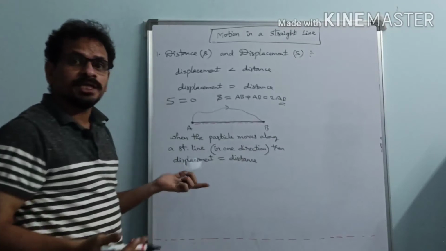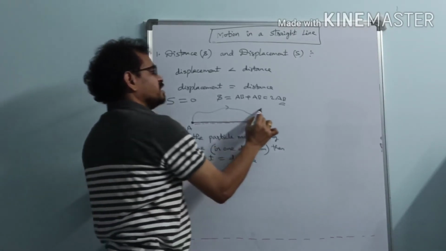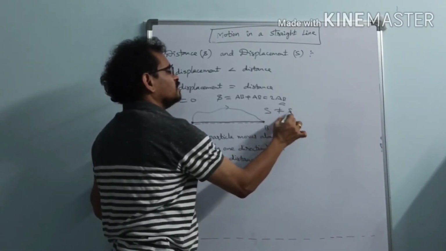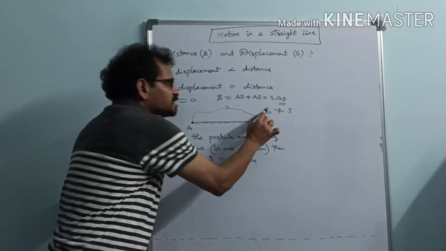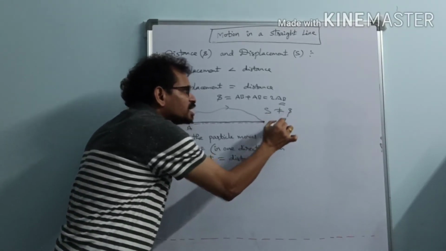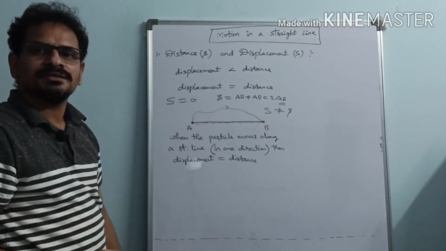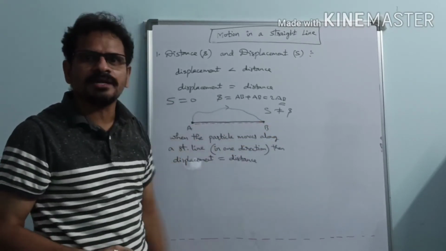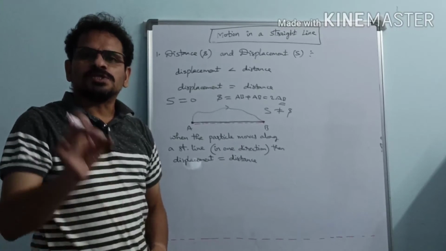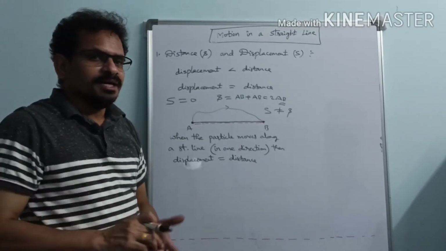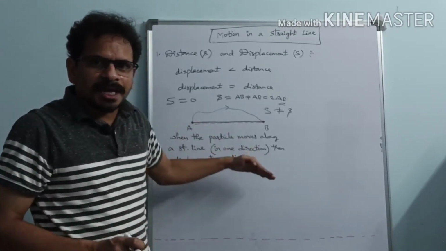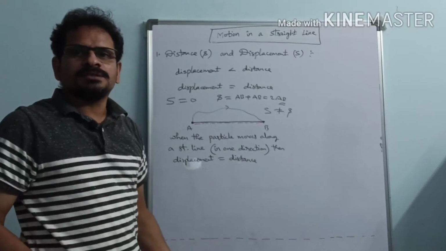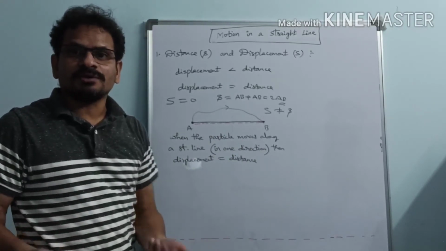So here, displacement is not equal to distance. But the motion is along a straight line only, is it not a motion in a straight line? It is a motion in a straight line. So simply we cannot say that if motion is along a straight line, then displacement is equal to distance.